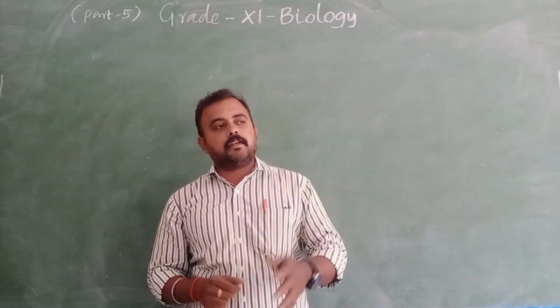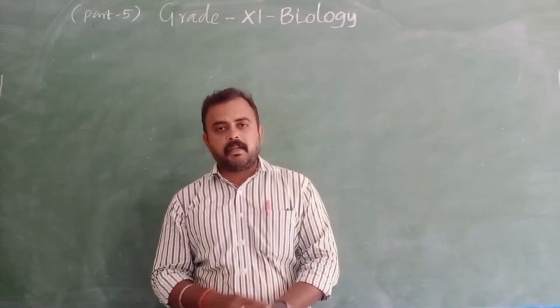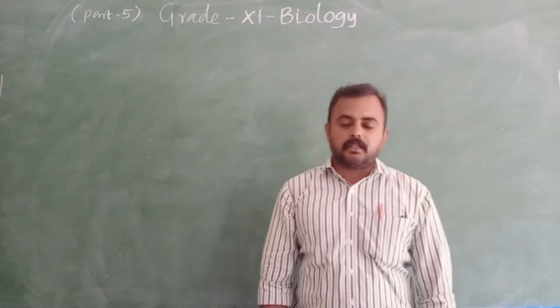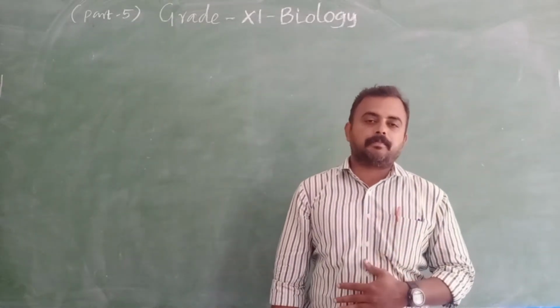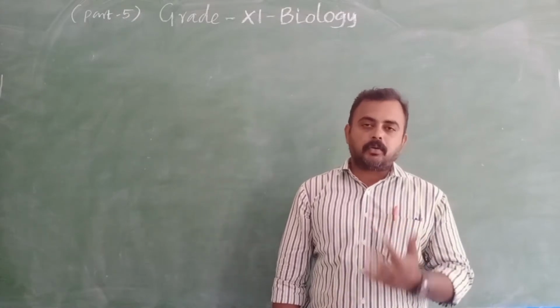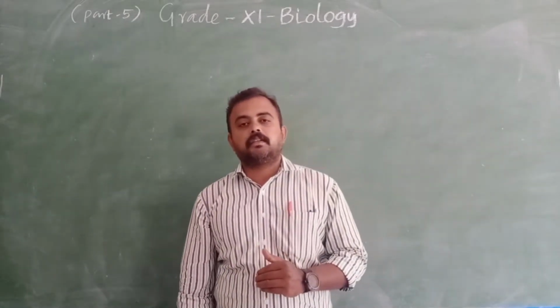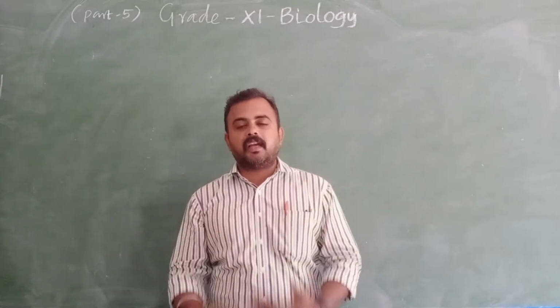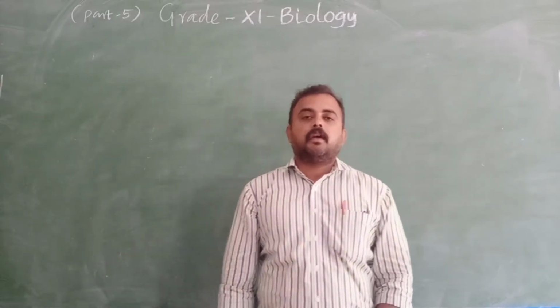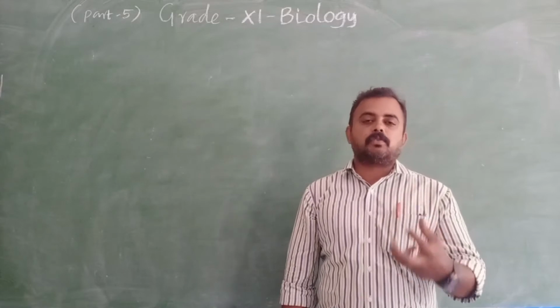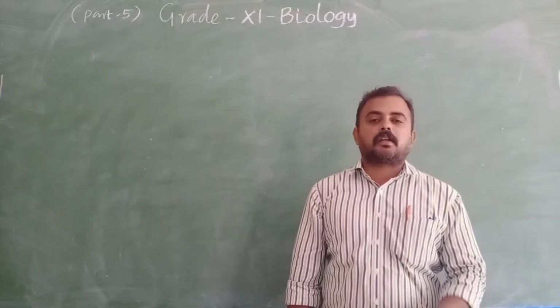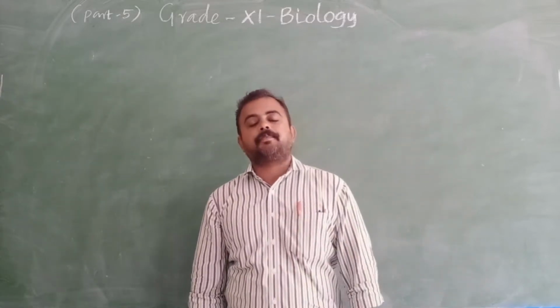The next one, the thymus, is present behind the sternum and ventral to the aorta, in the chest region between the 2 lungs. It secretes thymosin hormone, which is responsible for immunity.